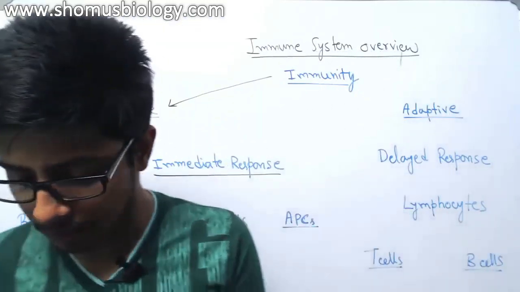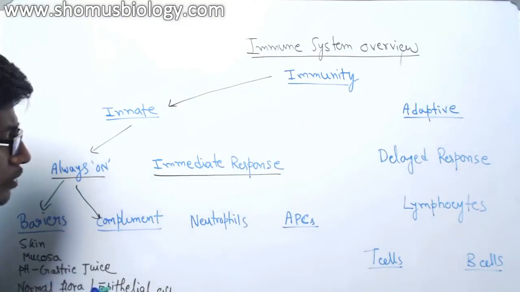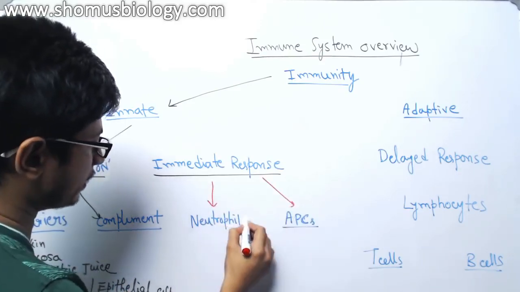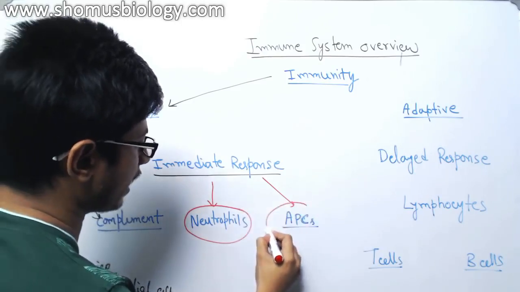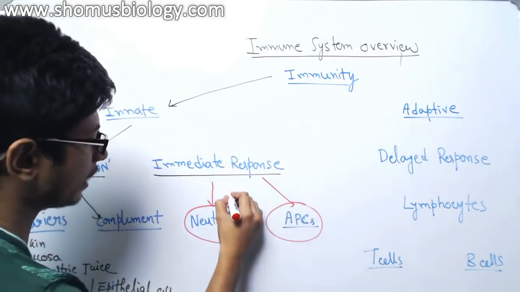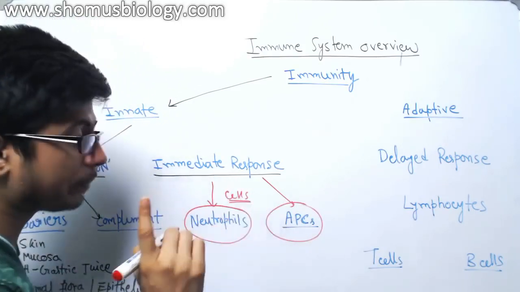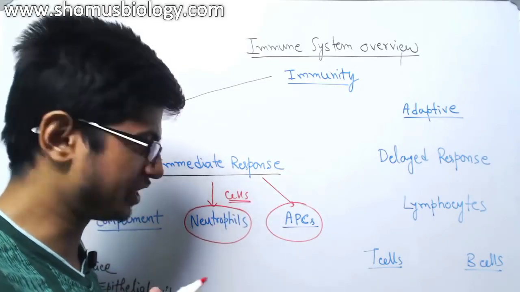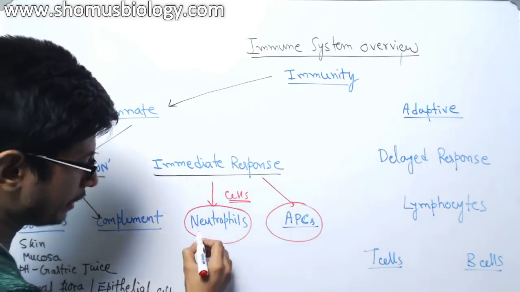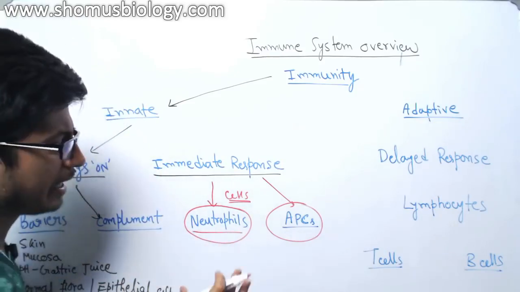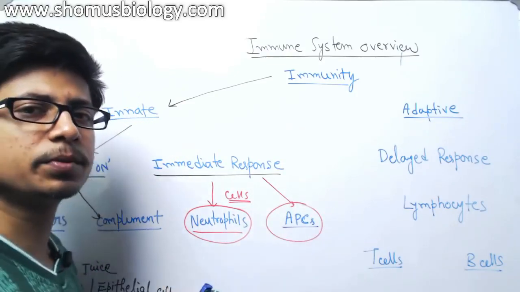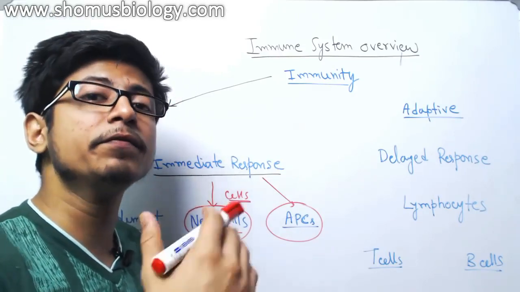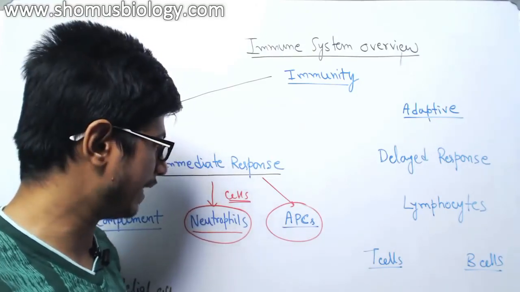So let me write them down here. Neutrophils and antigen presenting cells, both are cells. These two things are cells which are present, but they will be activated when there is any invading agent in our body. Neutrophil is a part of white blood cells, and most of the antigen presenting cells we'll talk about are from white blood cells, and some lymphocyte cells we will talk about later.